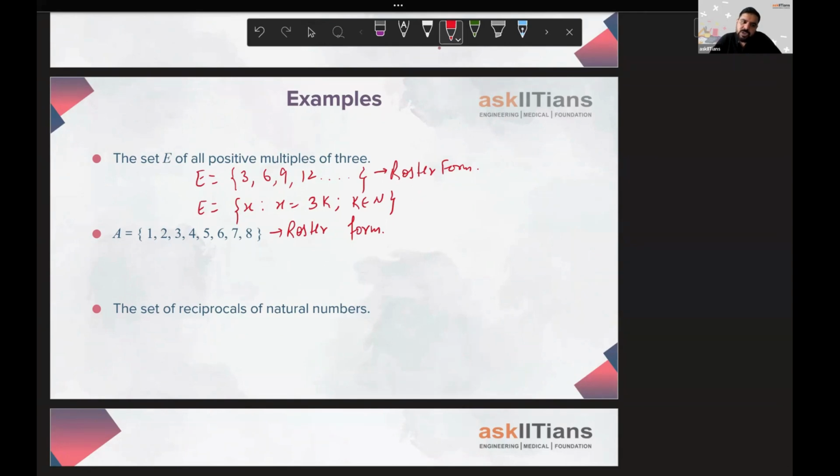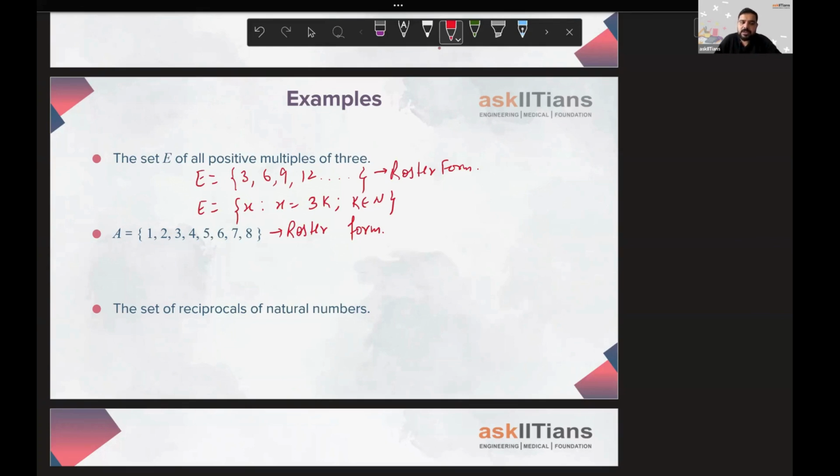1, 2, 3, 4, 5, 6, 7, 8. These are counting numbers. Yes, we remember these are counting numbers, meaning natural numbers, and they are either less than 9 or equal to 8.